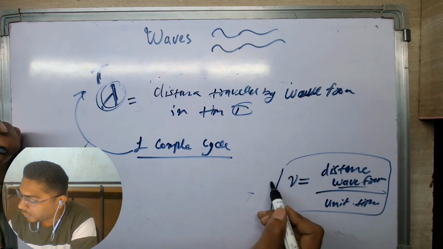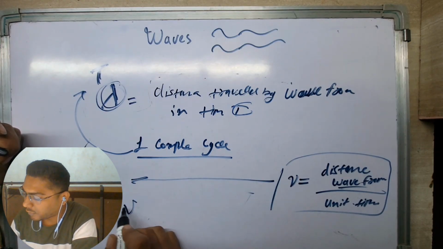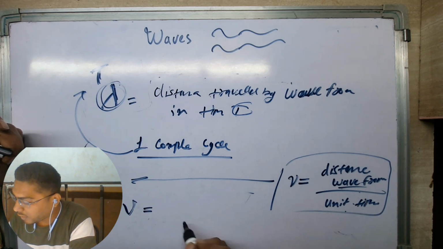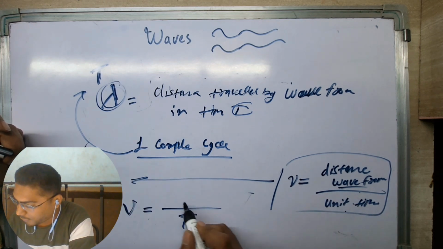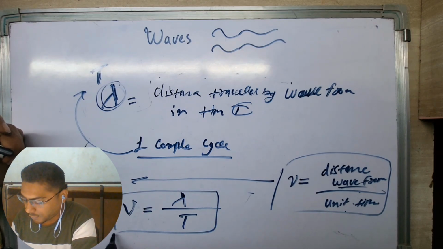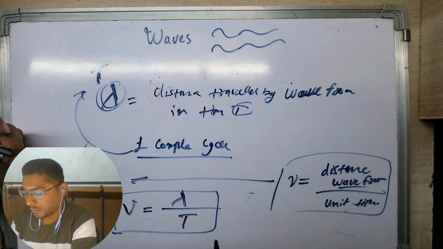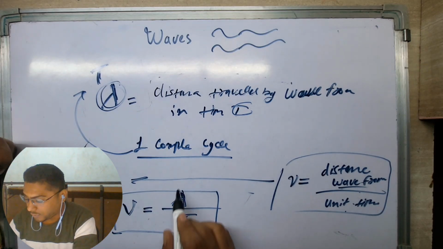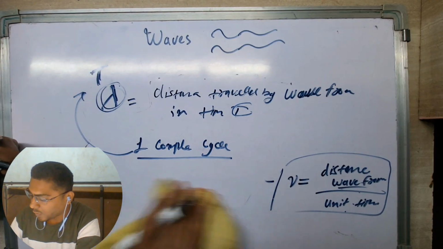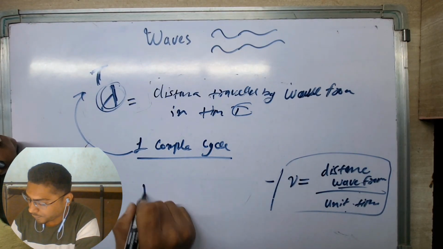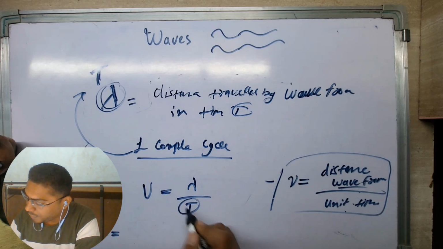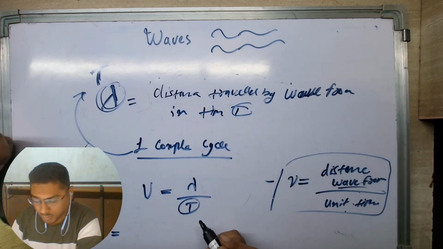So again, going with the definition of the velocity or speed of the wave, the distance traveled by the wavefront in unit time, unit time would be t and distance would be lambda. So we have another definition of the speed of the wave: v is lambda, our wavelength, over time period. Now, this time period we can change further.